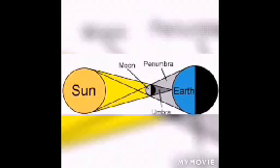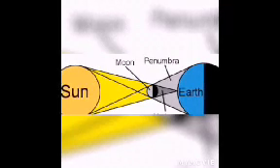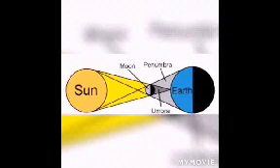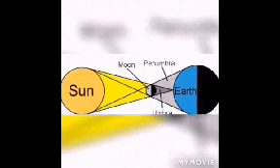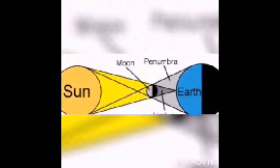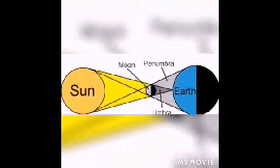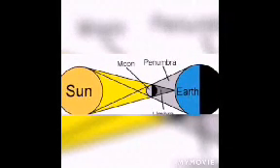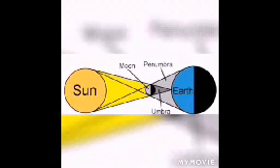So the people who are in the shady region cannot observe the sun, and in that area the people watch the solar eclipse. So this phenomena is called a solar eclipse. Here you can see the sun, the moon and the earth are on a straight line now, isn't it? They are on a straight line.